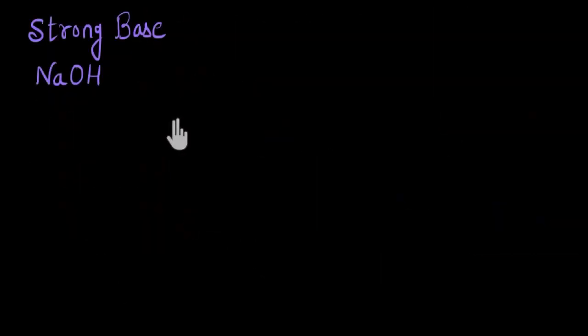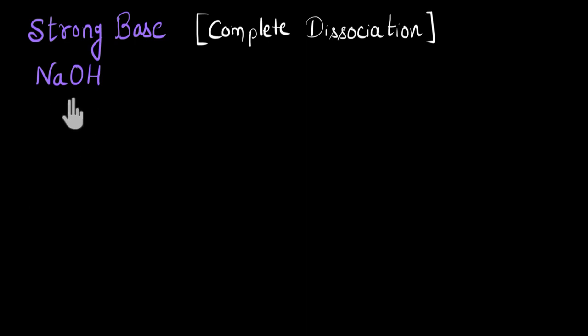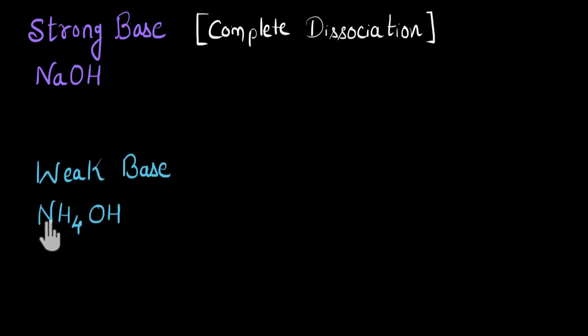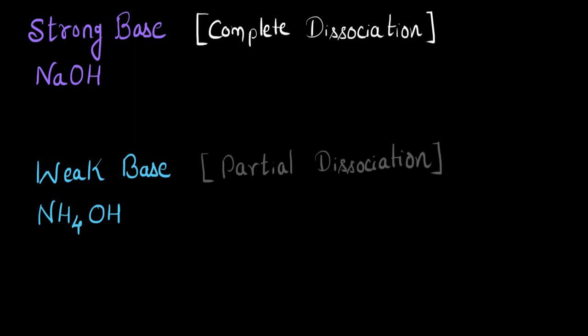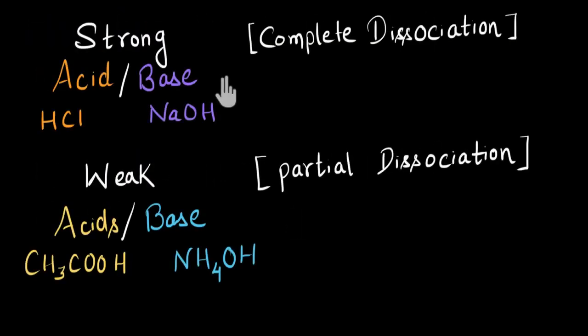Now, something similar also happens with bases. We have strong bases like NaOH. They undergo complete dissociation, meaning all molecules of the base will dissociate into its ions. Whereas we also have some weak bases like NH4OH, ammonium hydroxide. They undergo partial dissociation, meaning only a few molecules of the base will dissociate into its ions and give us some OH- ion. Now let's summarize the video.